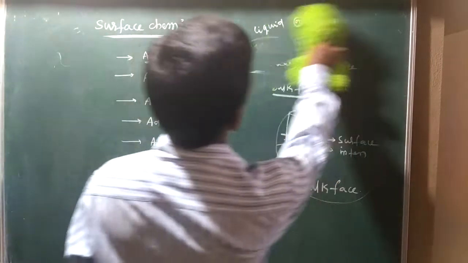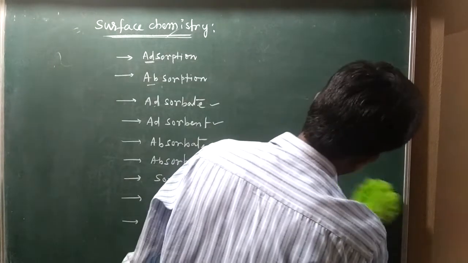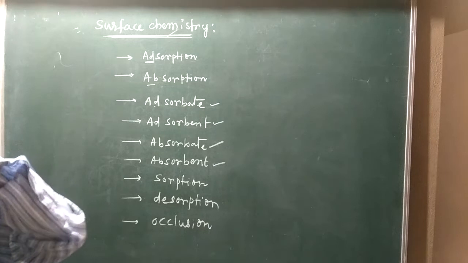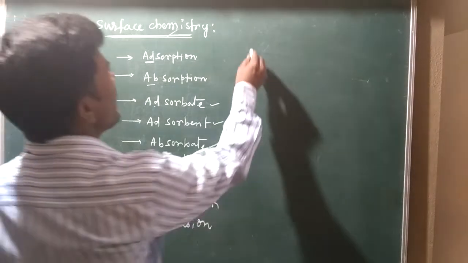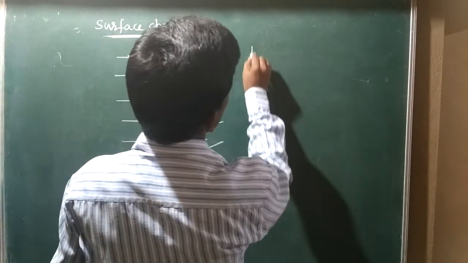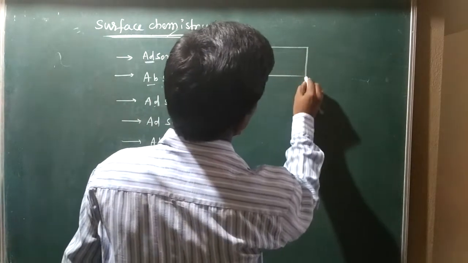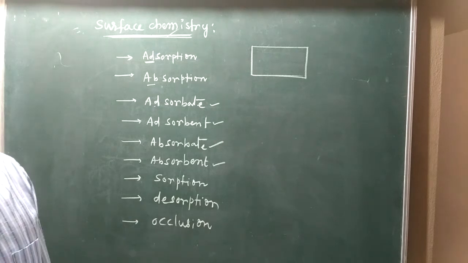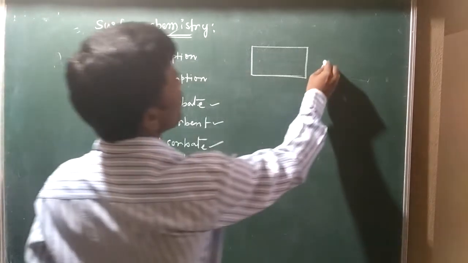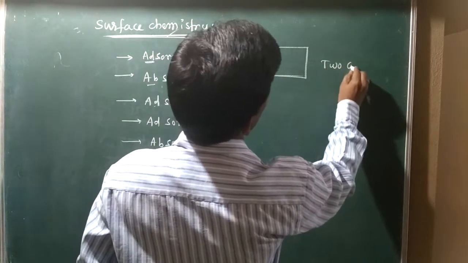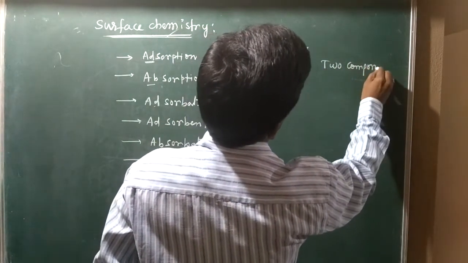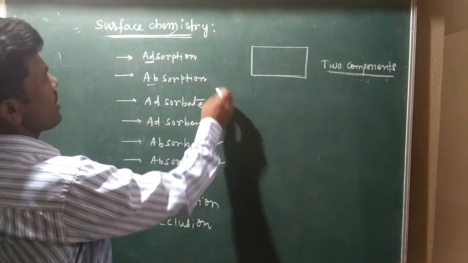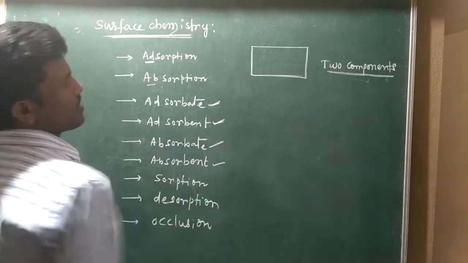Adsorption is a surface phenomenon in which there is an interaction between two components, adsorbate and adsorbent.